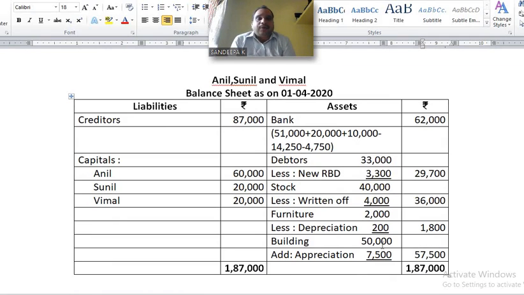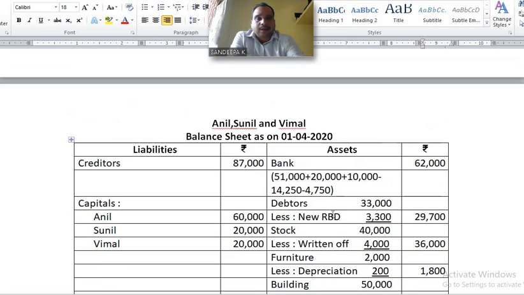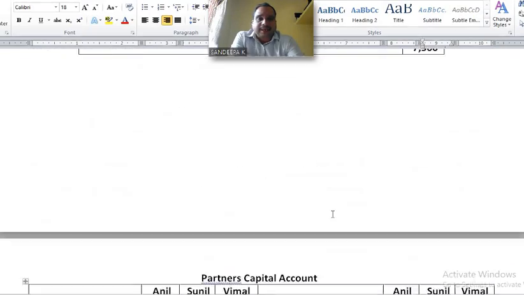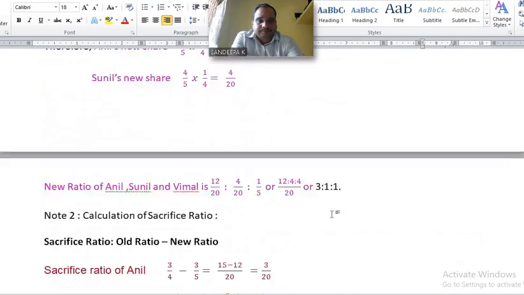Anil, Sunil and Vimal. The balance sheet must be prepared on the day of admission. Balance sheet as on 1st April 2020. On the asset side, first write down current assets, next investment, next fixed assets. Write down the bank balance given in the problem.